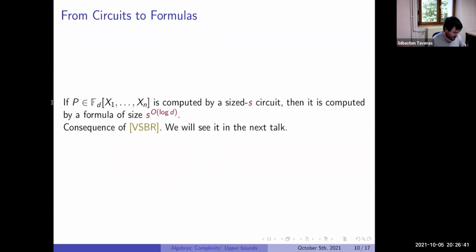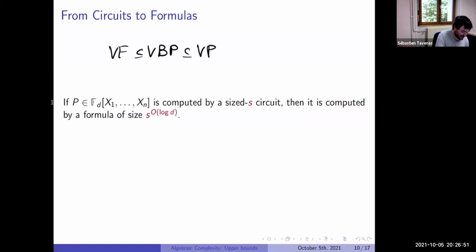We'll see. Okay. But so now we see a bit how in VBP you can change between form determinant and IMM. So here, if you have a formula, you have a small IMM and so on, a small circuit. And if you have a circuit, we don't know how to improve this bound for this inclusion or this inclusion, if one of these bounds can be improved.